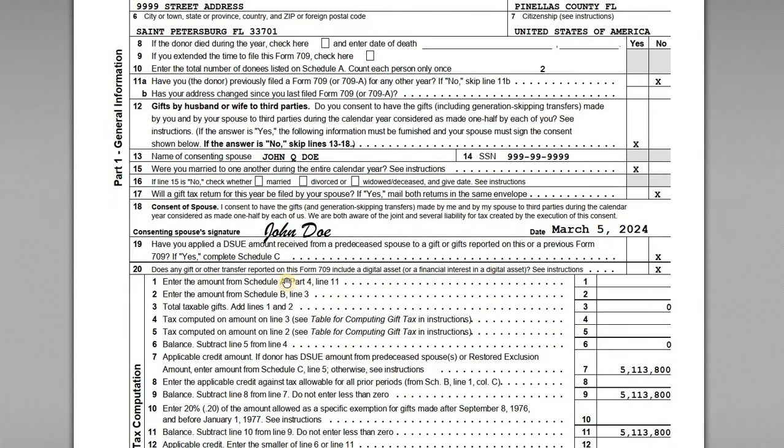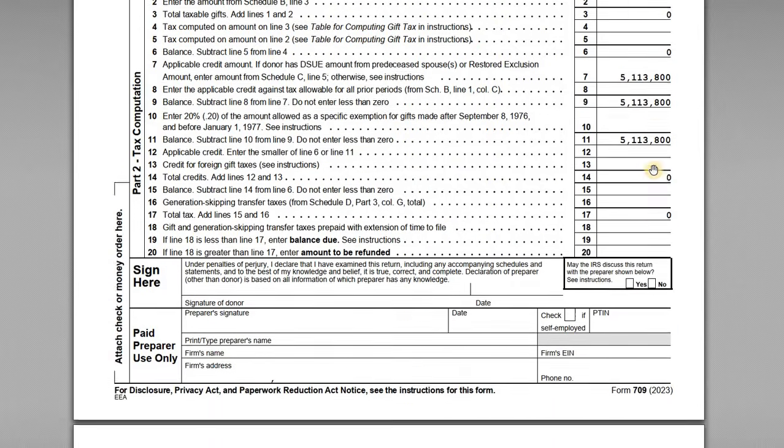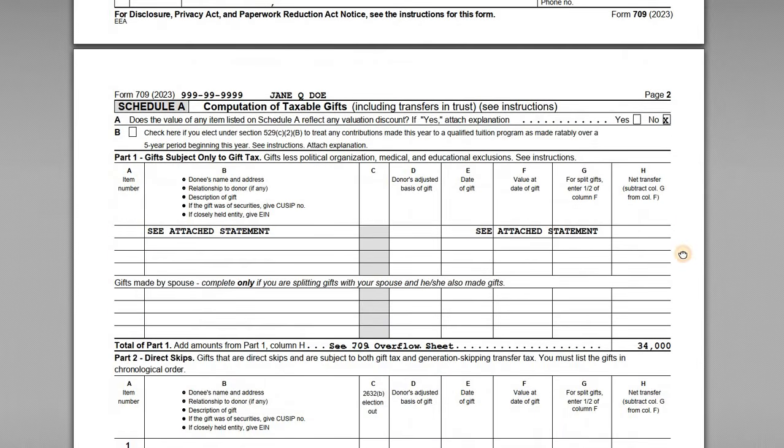Now, line 19, have we applied any DSU amounts? No. And then line 20, we are not reporting the transfer of any digital assets or financial interests in digital assets. So that's a no as well. All right, so now in part 2, the tax computation, line 1, Schedule A are those current year gifts, and Schedule B are the prior year gifts. Well, we'll see on Schedule B we don't have any prior years, so now we have to look at Schedule A and report those current year gifts.